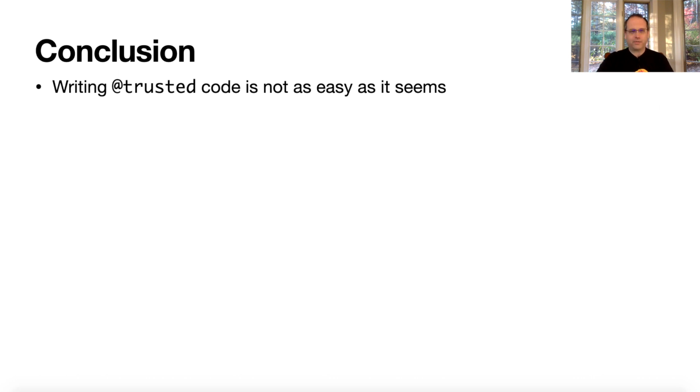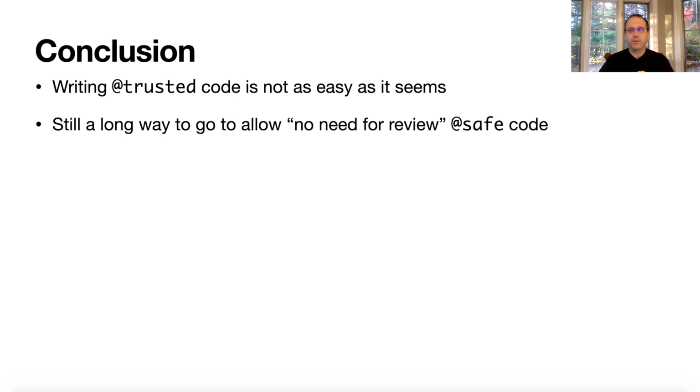The point of trusted is to make sure you don't have to review safe code. If you don't have to review safe code, then all you have to review is your system code, make sure that it follows the spec that it's supposed to follow, and your trusted code, and make sure that it can't allow safe violations.